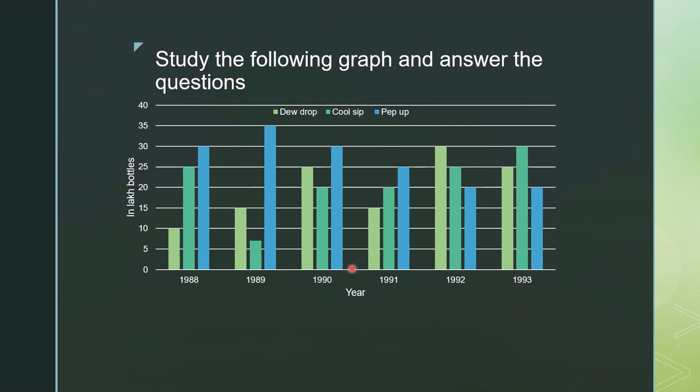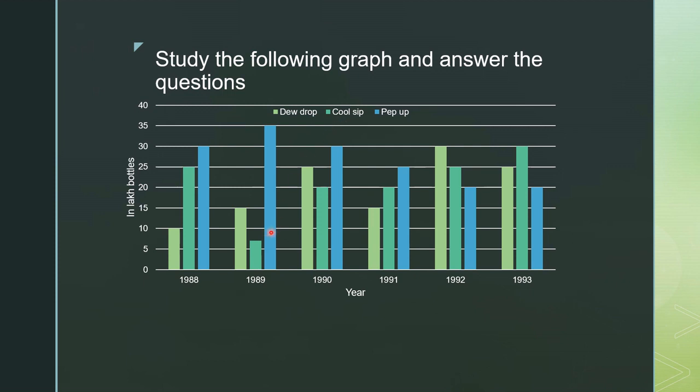This is also a bar diagram chart, and in the y direction it is represented in lakh of bottles. So in 1988 three types of bottles are sold, that is dewdrop, cool sip and pep-up.